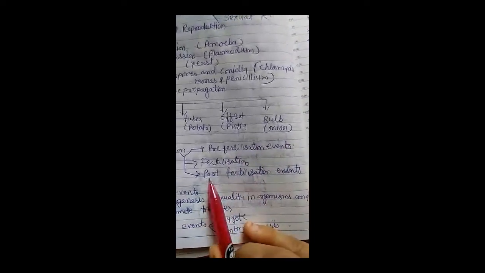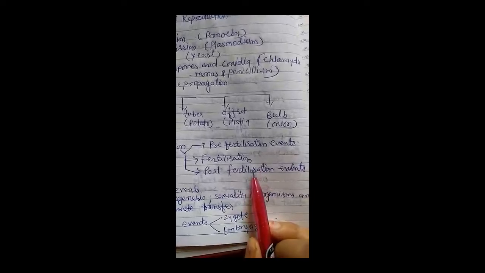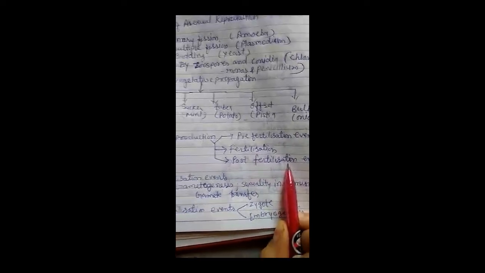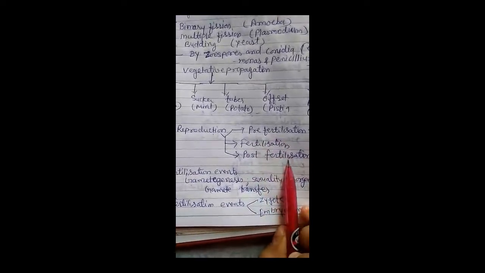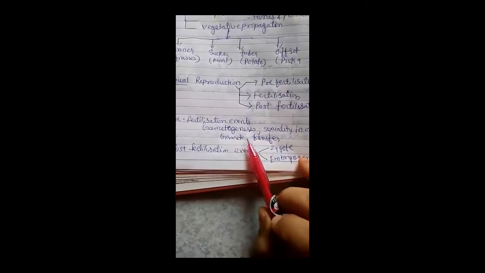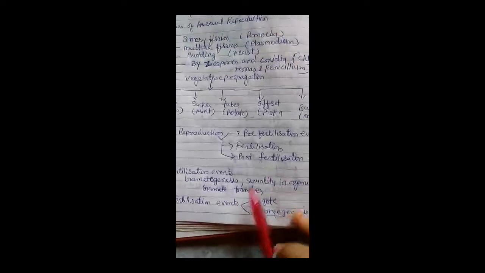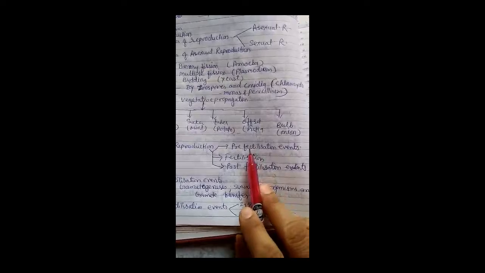Post-fertilization event, in which zygote develops into embryo, and the organism either gives birth to young one or lays egg. And in the last, after development, this embryo converts into young one. These are the steps of pre-fertilization event and post-fertilization event which we discussed in earlier classes. This is the summary of this first chapter.